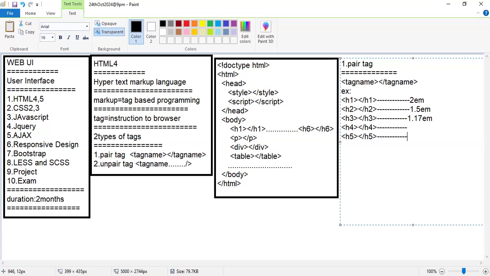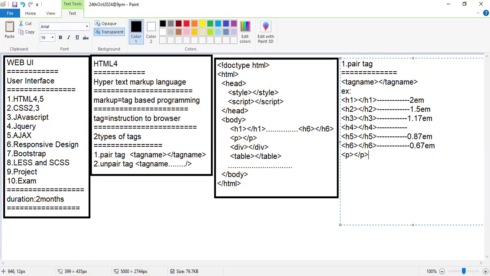H5 tag will show you 0.887 EM as the font size. H6 tag, the font size will be 0.67 EM.